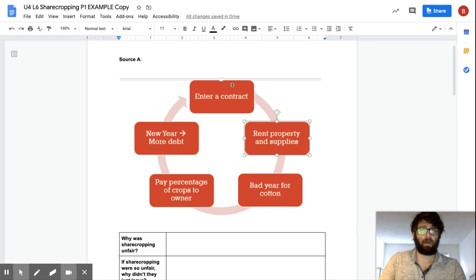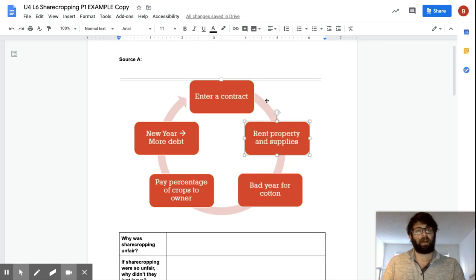Now, as we just learned about from the video and some of the stuff we've seen, most of the plantation owners that might have been their former masters owned this land. So in order to use the land, they would have to enter a contract. Now that contract might say that this freedman may use the land to grow cotton and corn, and they can rent the supplies for money.